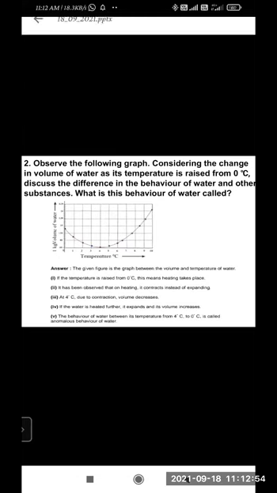Now see, observe the following graph. Considering the change in volume of water as its temperature is raised from 0 degrees Celsius, discuss the difference in the behavior of water and other substances, and what is this behavior of water called. The graph will be given to you, so you have to write the answer pointwise, as already I mentioned. The given figure is the graph between the volume and the temperature of water. If the temperature of water is raised from 0 degrees Celsius, this means heating is taking place.